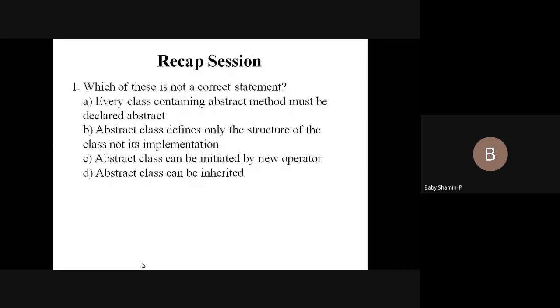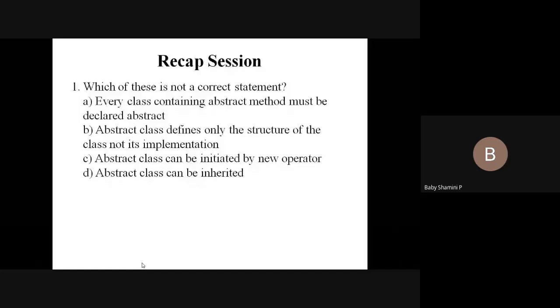Which of the statements is not a correct statement? Every class containing an abstract method must be declared abstract. So if you have an abstract method, you must declare the class as abstract. That is the first statement.